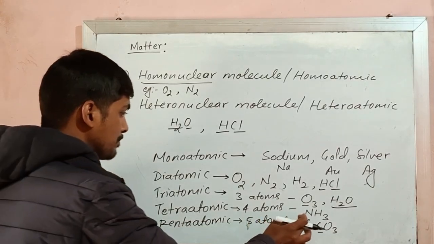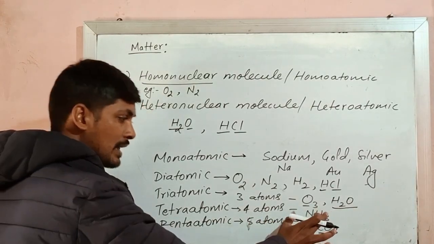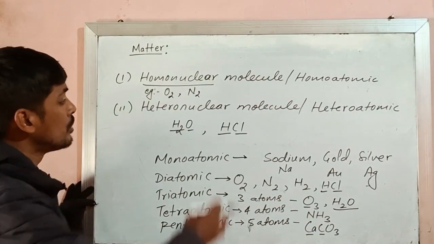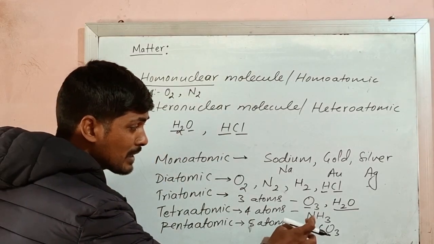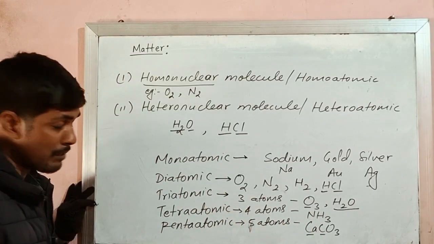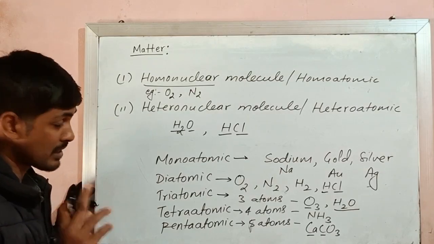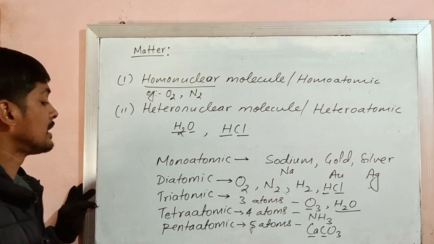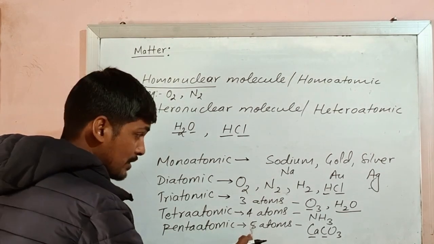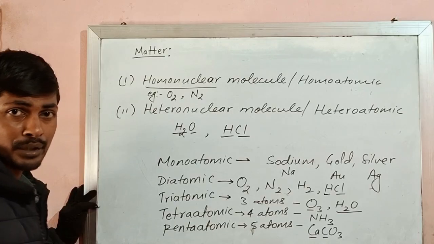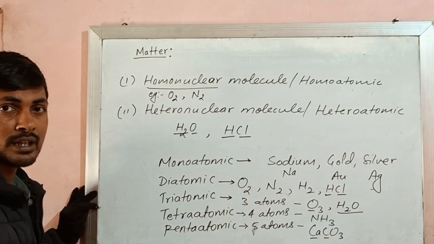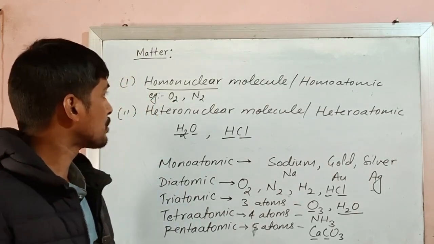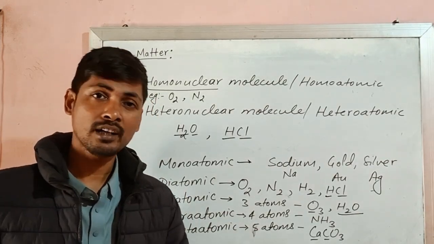Similarly, here in case of ammonia, there are four atoms, but the atoms are not same here. So we call them heteronuclear tetraatomic molecule. Ammonia is the example of heteronuclear tetraatomic molecule. Similarly, this calcium carbonate is a heteronuclear pentaatomic molecule. Since there are five atoms and the atoms are different, atoms are not same. So in this way, the molecules are classified.